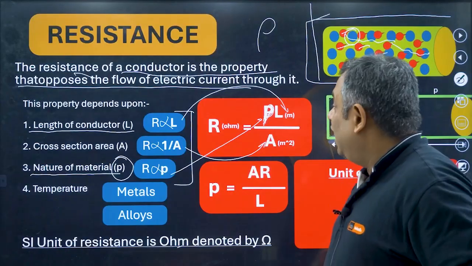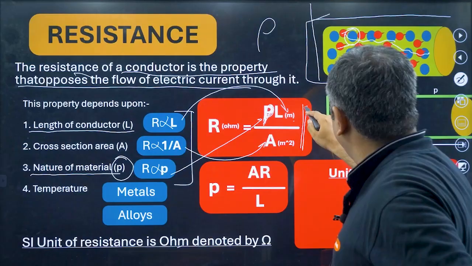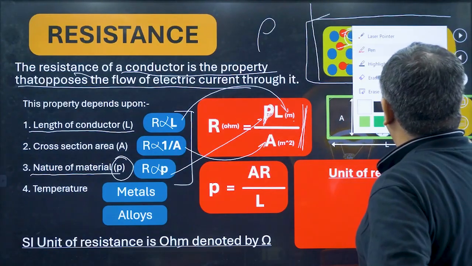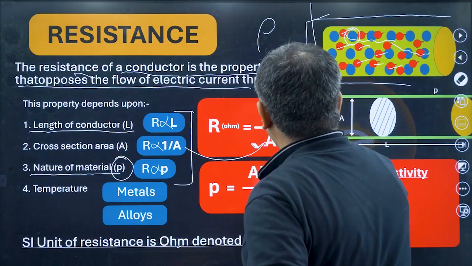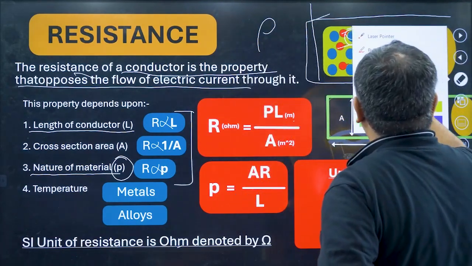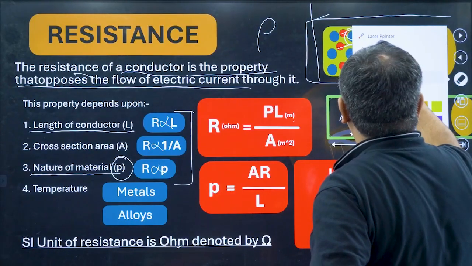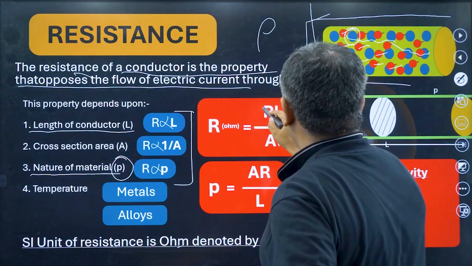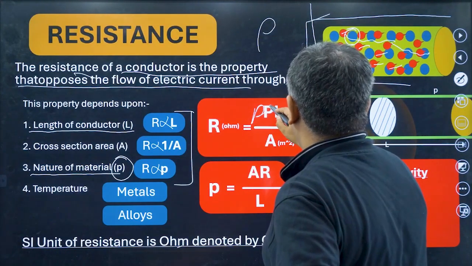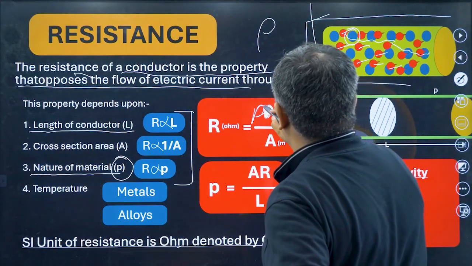You got it? So what are the units that come out for resistance? Now, this is a very, very important question, and it is being asked. It is being asked: find out the SI unit of R using rho, L and A. So this is rho, it has to be written like this. Forget about P. This is rho L by A.